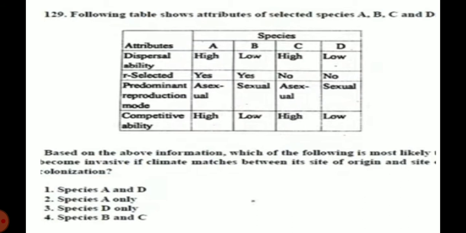The following table shows attributes of selected species A, B, C and D. Dispersal ability high, low, high. Here you can see these are the species cases, and dispersal ability, predominant reproduction mode, and competitive ability are seen here. Based on the above information, which one of the following is most likely to become invasive if climate matches between its site of origin and site of colonization? What's the answer?